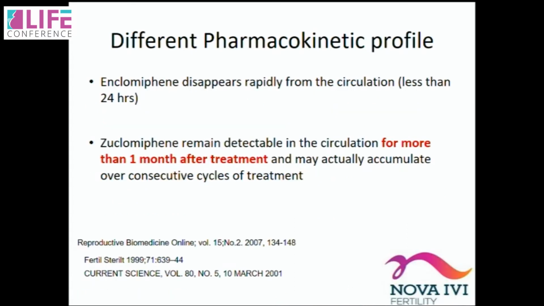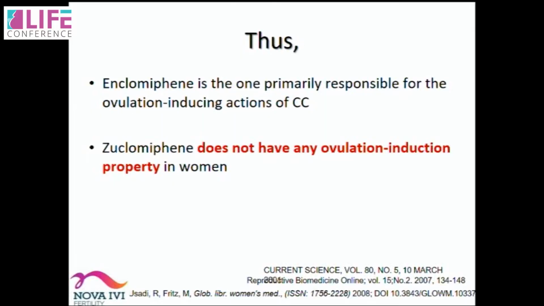Another good advantage about enclomiphene is it disappears rapidly from circulation in less than 24 hours, which is what you would expect of your ovulating agent, because you should not remain in the system for long. And on the other hand, zuclomiphene is in the system for a long time, more than a month. So therefore, enclomiphene makes more sense to be used. And if there was a technique to separate enclomiphene from zuclomiphene, that would be a better molecule.